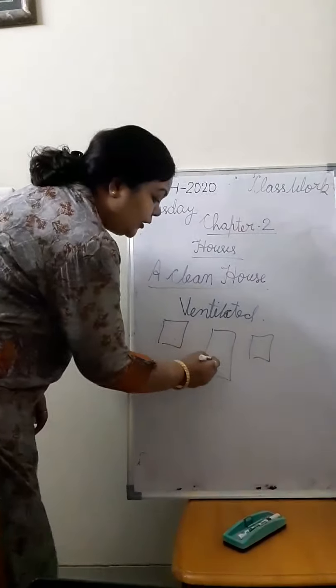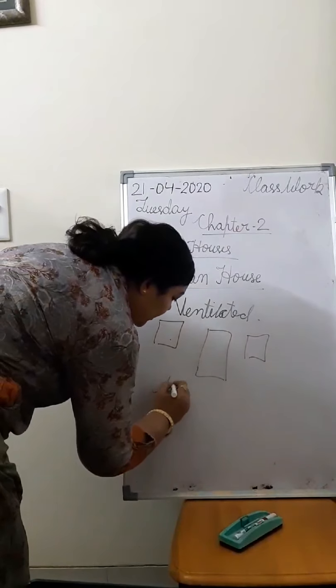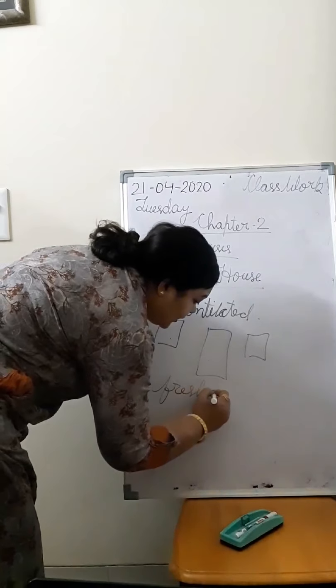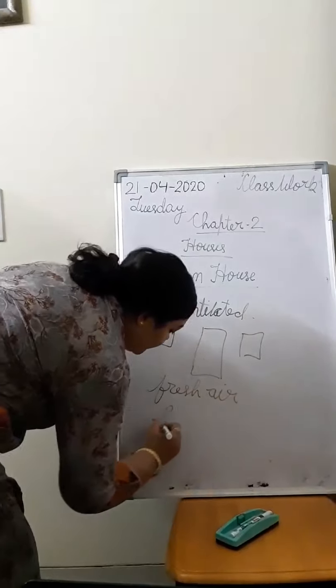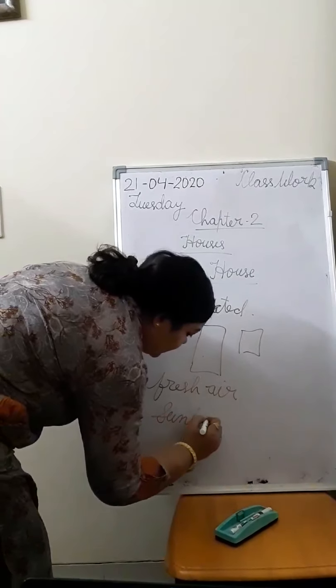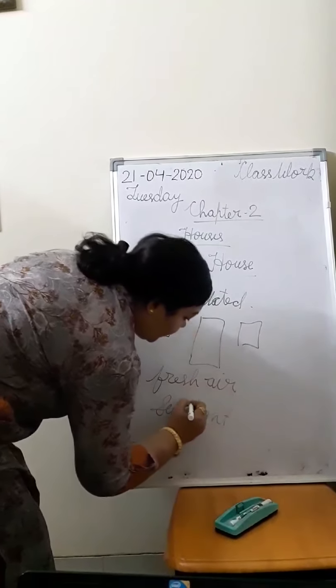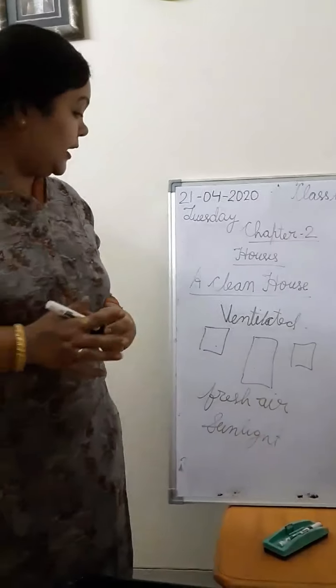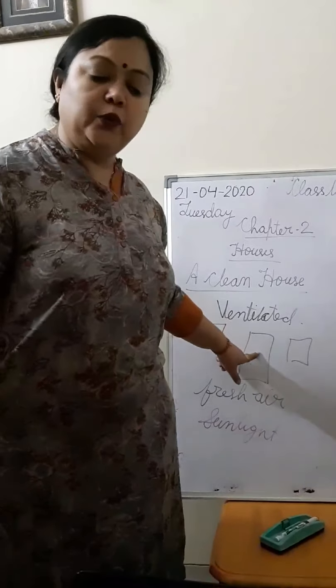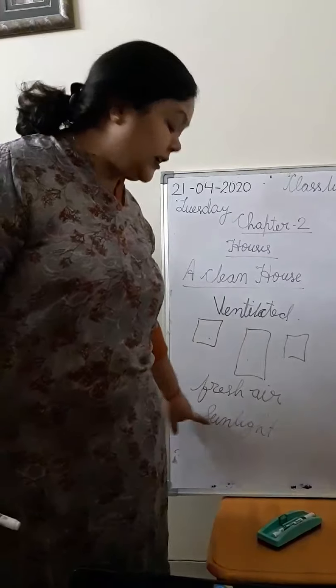Your windows and door allow the fresh air and sunlight. Okay, so your house should have the windows and door to allow fresh air and sunlight.